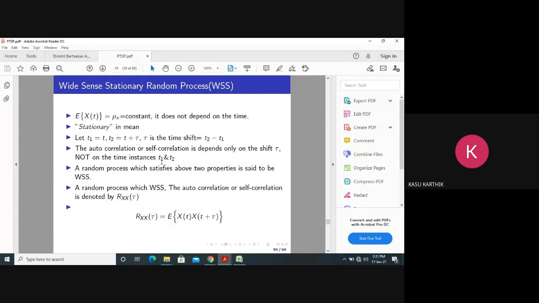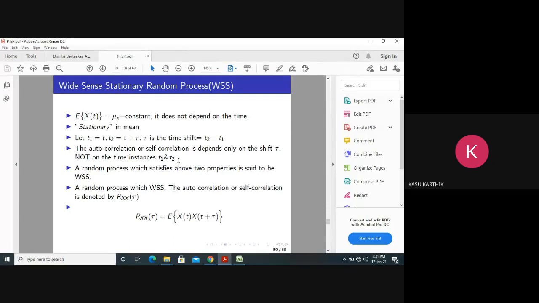Along with that, if the autocorrelation function depends only on the time shift, not on the time instances, meaning the difference between T1 and T2, say a shift of 1 hour, it can be from 2 to 3, or 3 to 4, or 4 to 5.